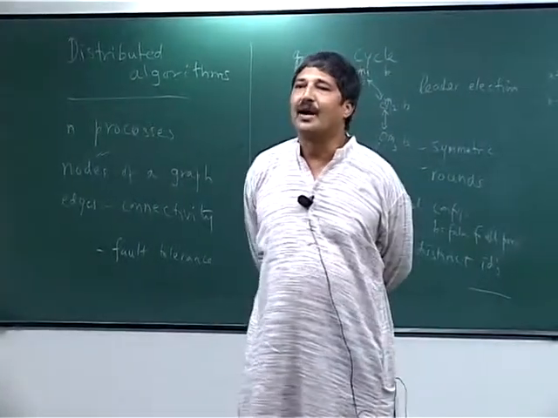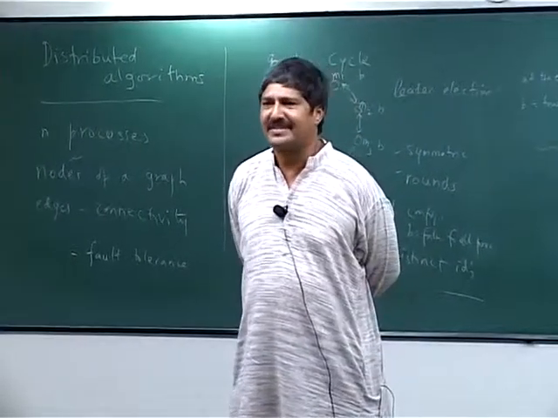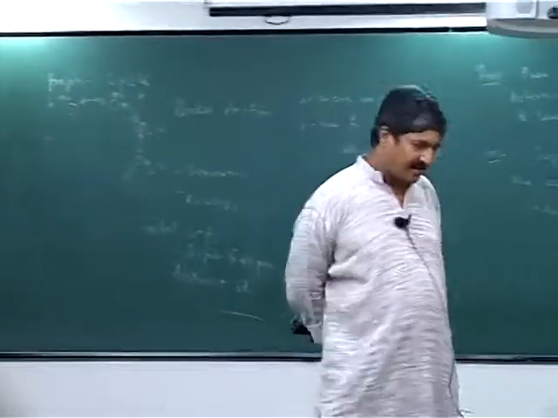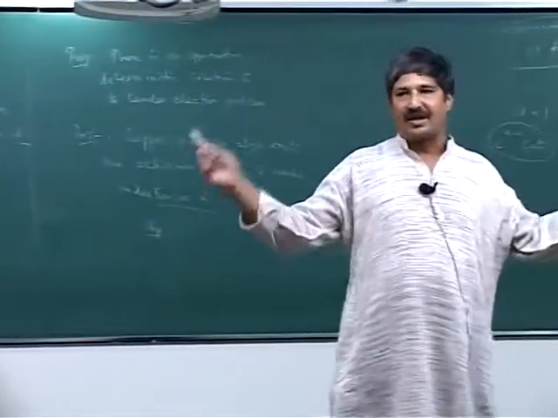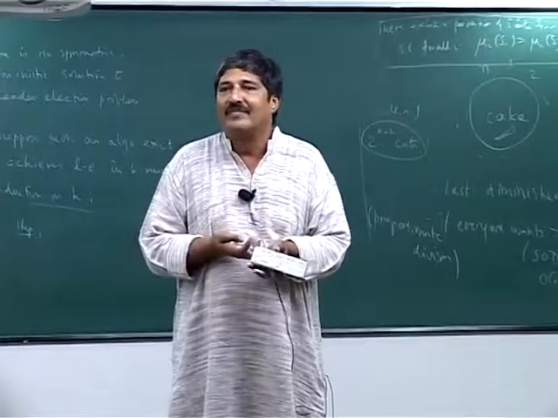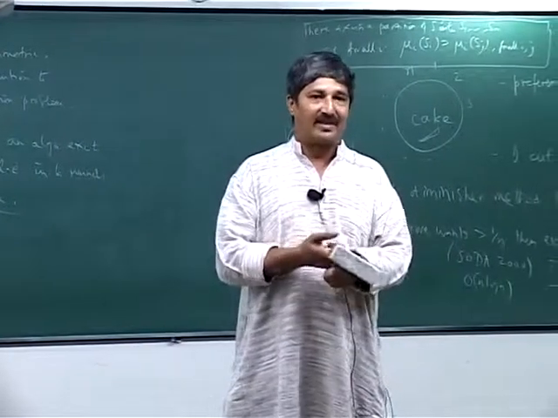But now how would you solve the problem? It is quite straightforward, so let us just see what you should do. There are all these processes with their IDs, and we do not know where the maximum is sitting. Every process knows its own ID, but it has no clue whether what it has got is the maximum or not.